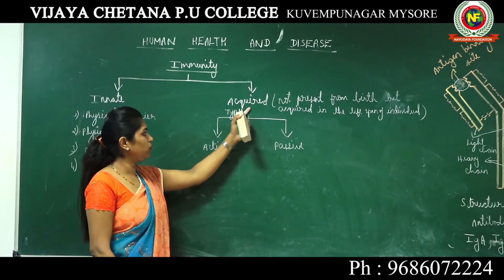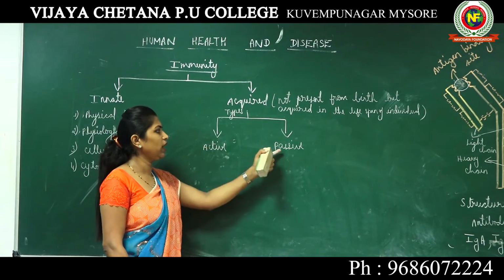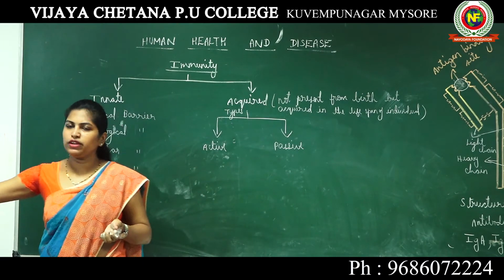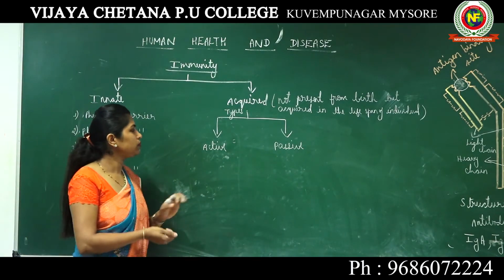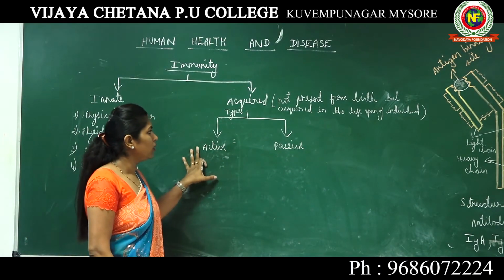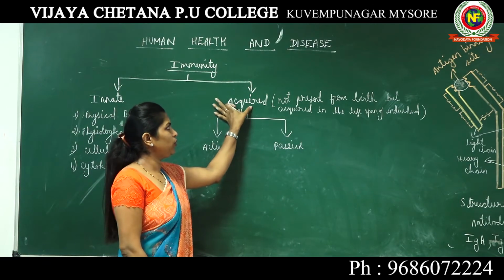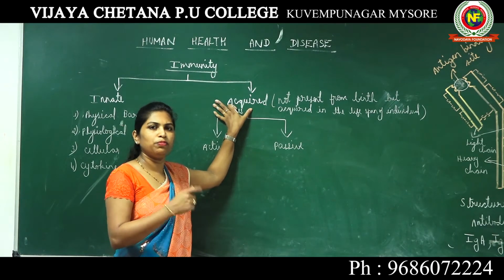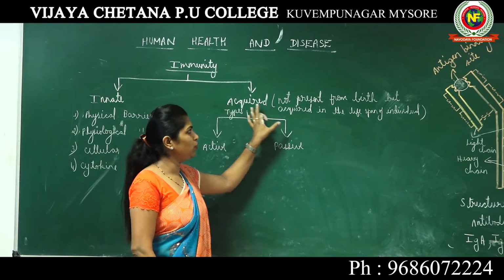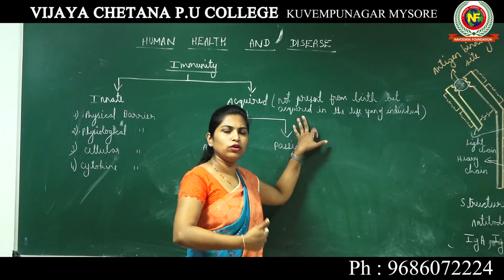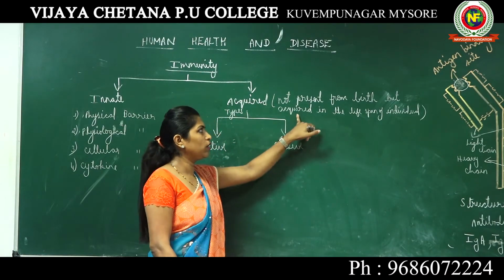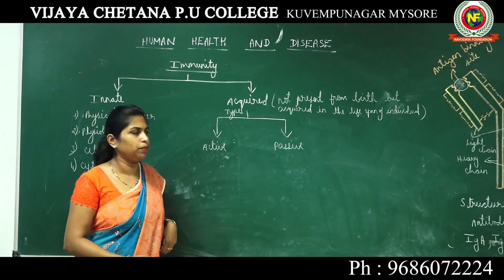Under acquired immunity, we have active immunity and passive immunity. Acquired immunity is the immunity which is not present in your body at the time of birth. However, you developed it when you were growing. In your lifespan, you acquired or gained this immunity.